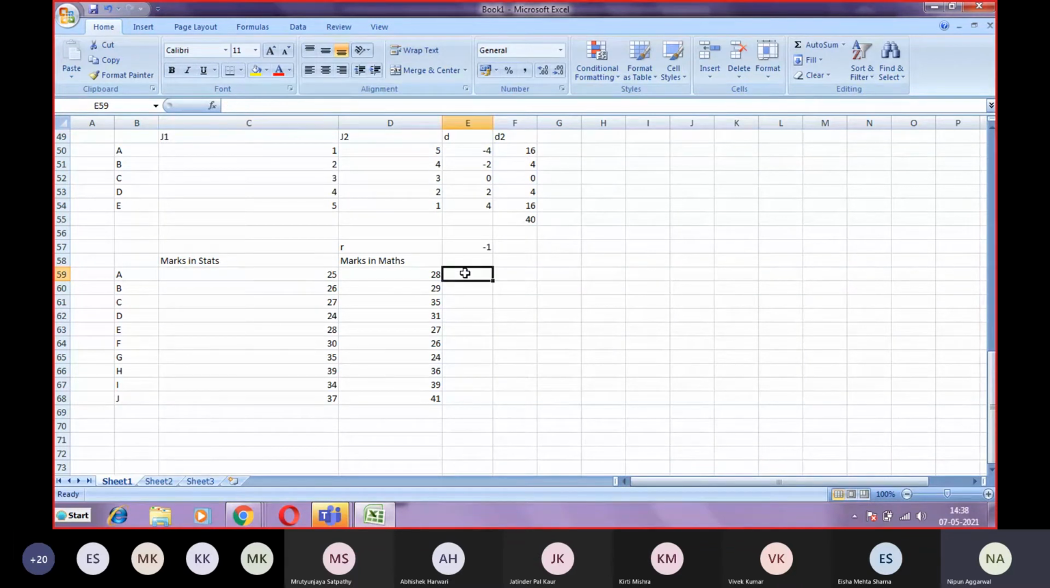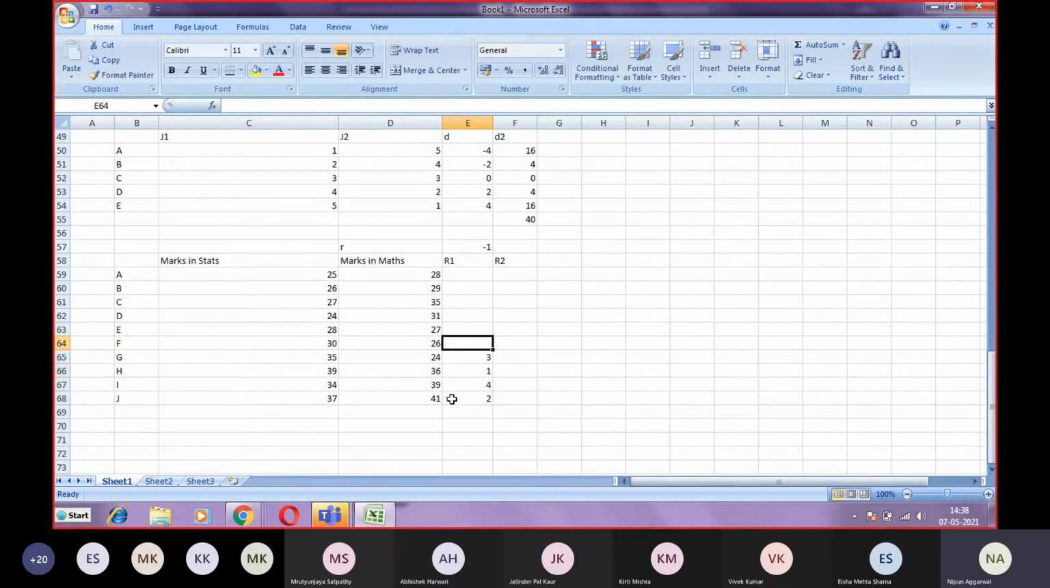But as a general notation, we give the highest marks as rank 1, so we have to give the decreasing order of the ranks. So the highest marks in stats is 39. So that is given as rank 1. Then after 39, 37 is given as second rank. Then you have 35, so it is third.